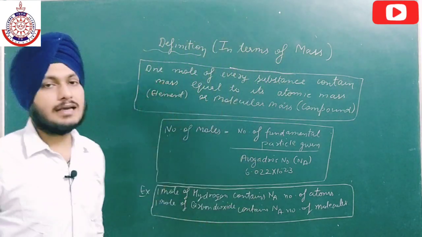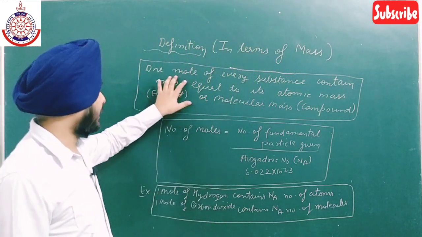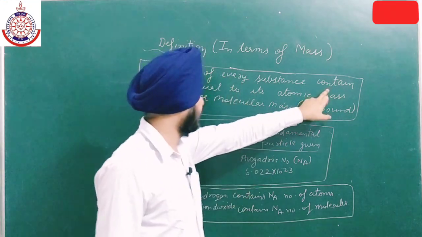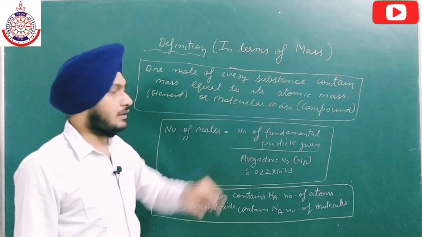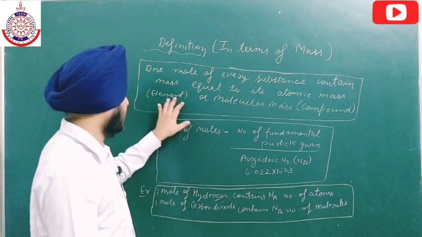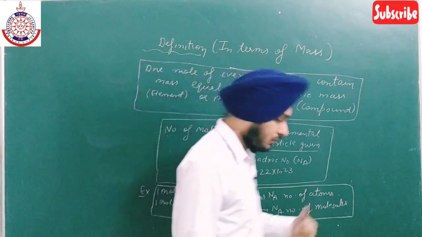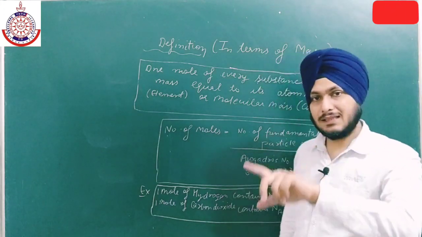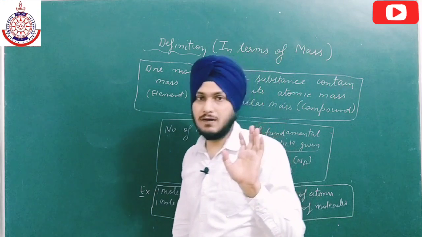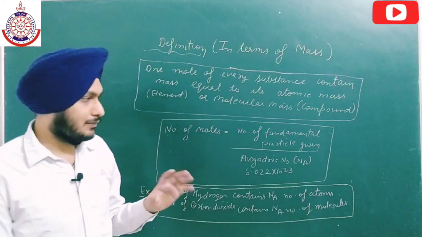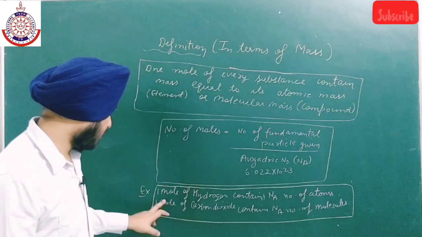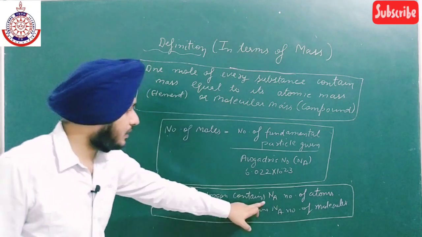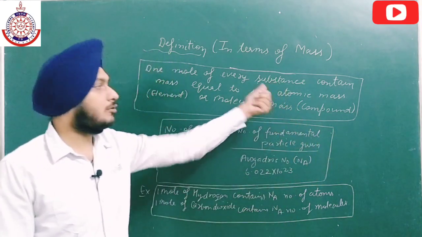So what does this definition say? This definition says that 1 mole of every substance contains mass equal to its atomic mass or molecular mass. Now what is the atomic mass of hydrogen? It is 1. So how much mass will 1 mole have? 1 gram. Similarly, we also know that 1 mole of hydrogen contains Na number of atoms. So we can also say that Na number of atoms contain mass equal to atomic mass.